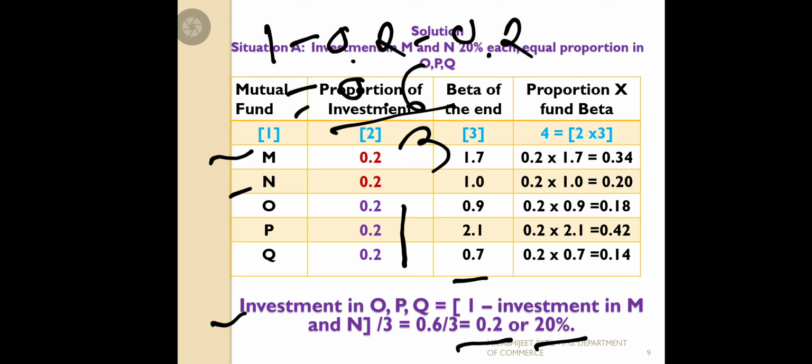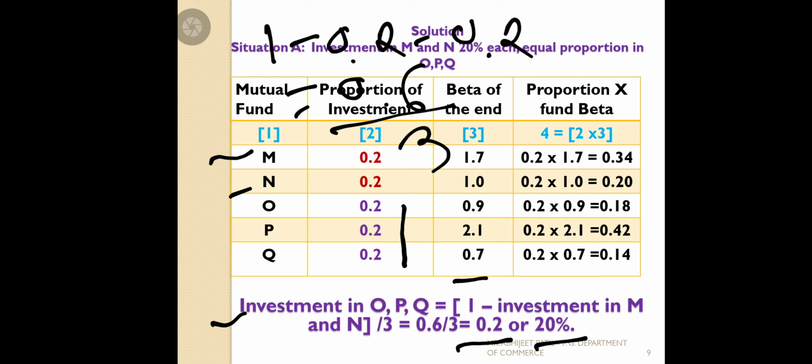That is not the important thing. They have already given 20%, meaning we assume M and N are 20-20. So out of 100%, 20% went to M, 20% to N. The left portion is 100 minus 40, so we get 60. 60% we are going to invest not in O or P or Q individually, we want to go for equal. So we go for 60 divided by 3.